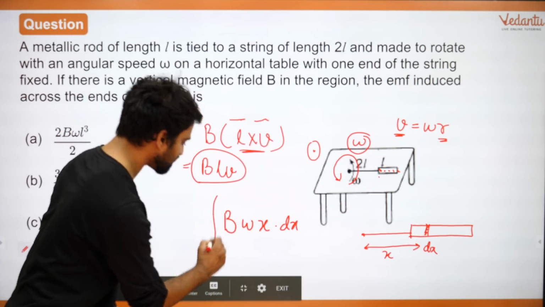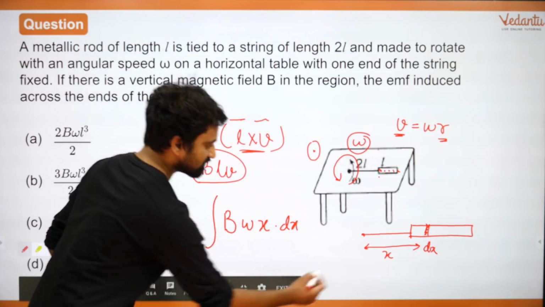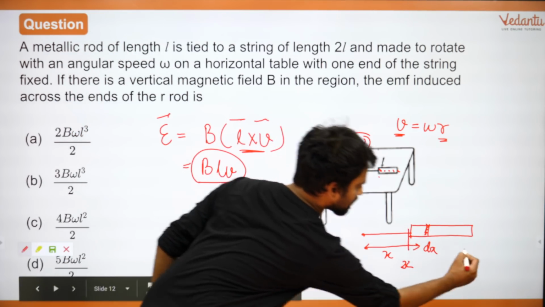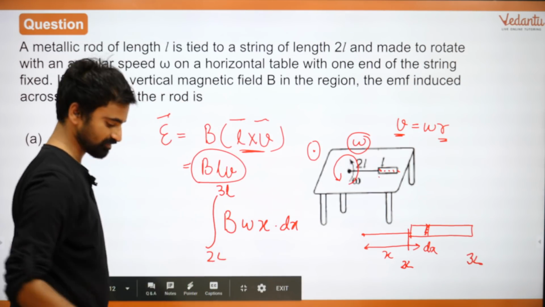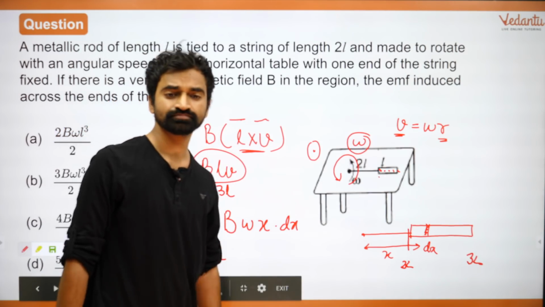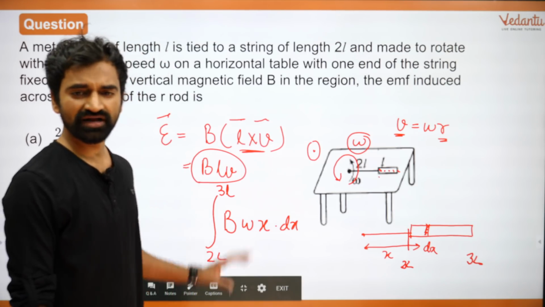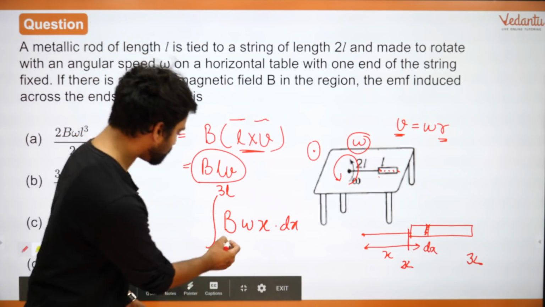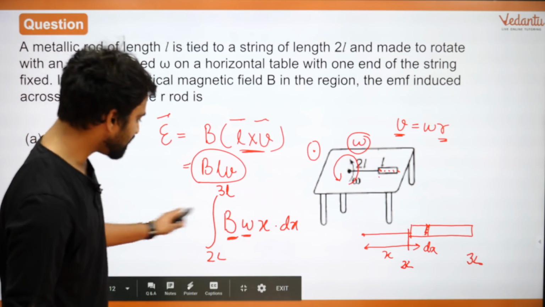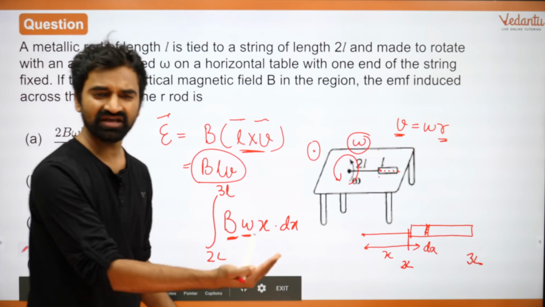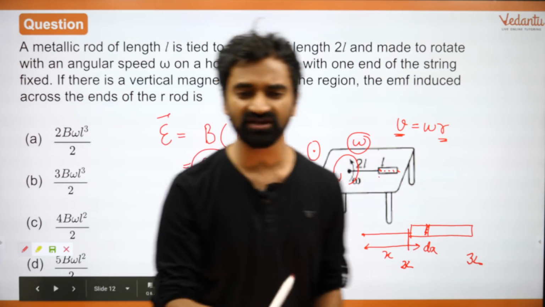Now you integrate this, from where to where? This part is 2L, this part is 3L. So 2L to 3L integration and you will have your answer. What is the right answer, everyone? You only have to integrate this. B is constant, omega is constant, right? Take both of these outside. Inside there is only x dx. Integration is very simple. It will be x square by 2.